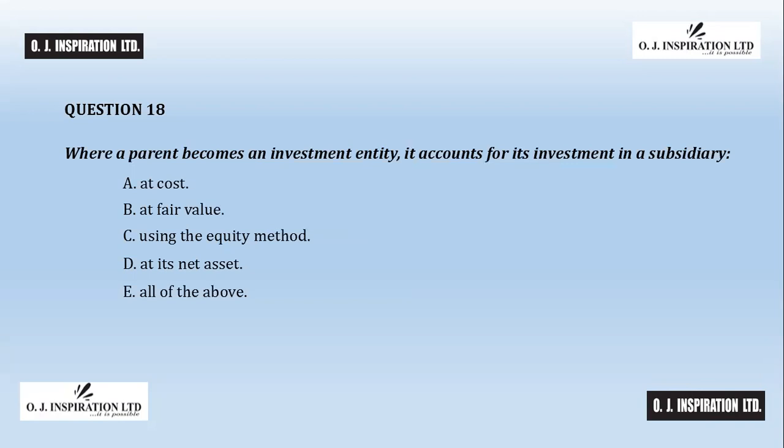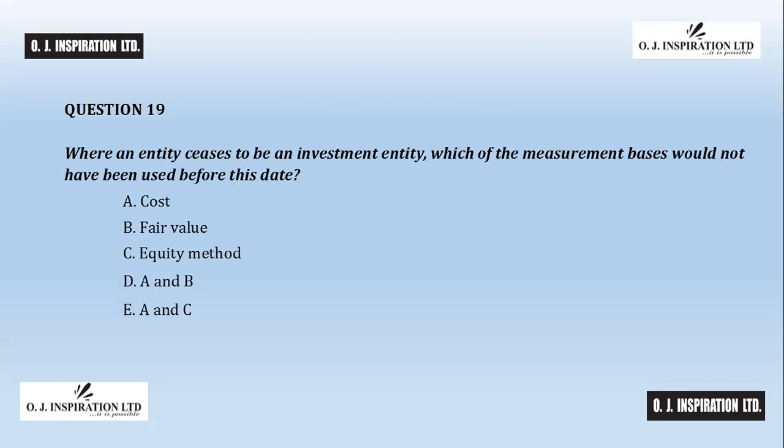Question number 18. The answer to question number 18 is B, at fair value. When an entity becomes an investment entity, it accounts for its investment in a subsidiary at fair value to profit or loss in line with IFRS 9. It no longer accounts for the investment at cost or using the equity method. B is the answer to question number 18.